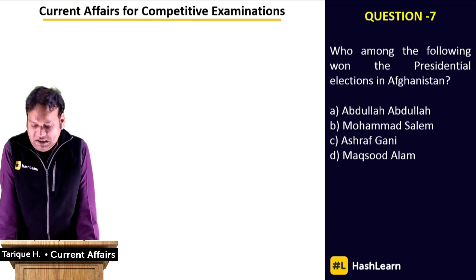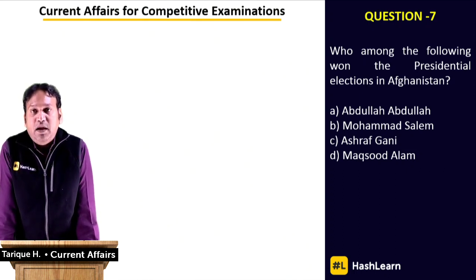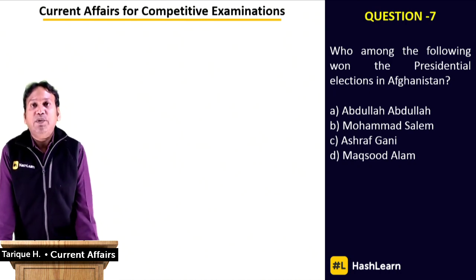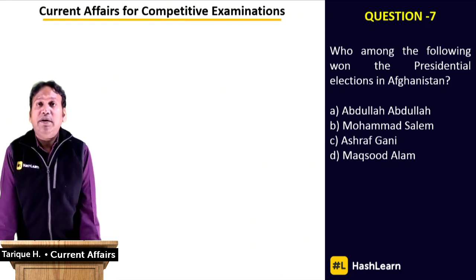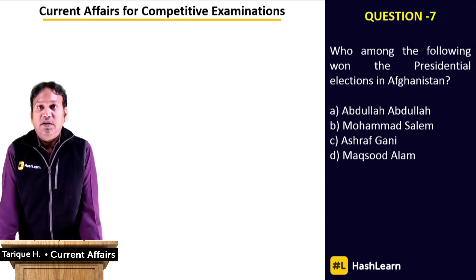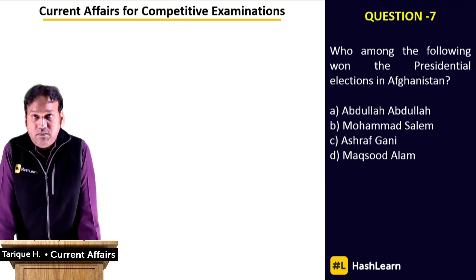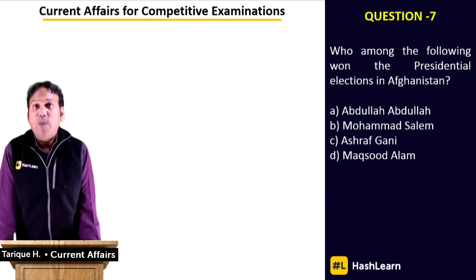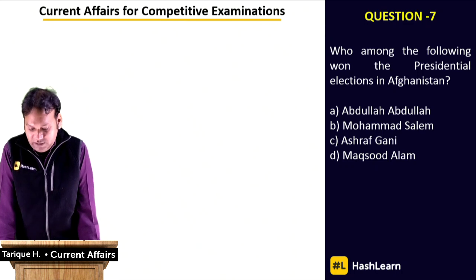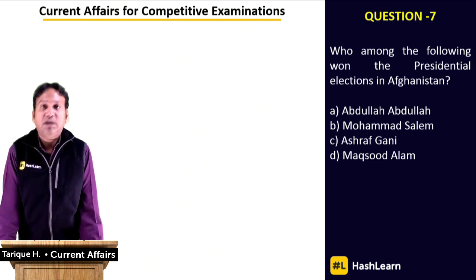Question number 7. Who among the following won the presidential elections in Afghanistan? Whenever any country has a new prime minister or president, it can become a likely question in your examination. Particularly so if that country is a neighboring country or a country close to India, with which India has close ties, and also a country which has an important stake in the geopolitical environment in the world. Who among the following won the presidential elections in Afghanistan? There are 4 options in front of you: Abdullah, Muhammad Salim, Ashraf Ghani, and Maqsood Alam.